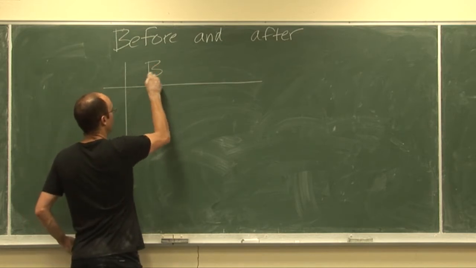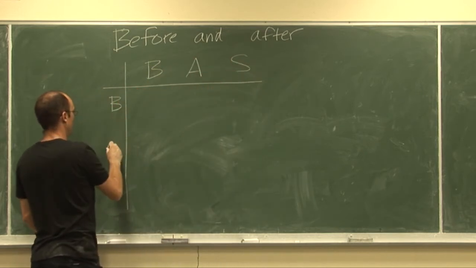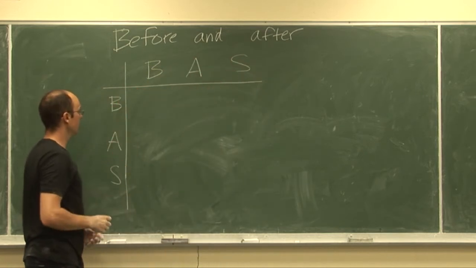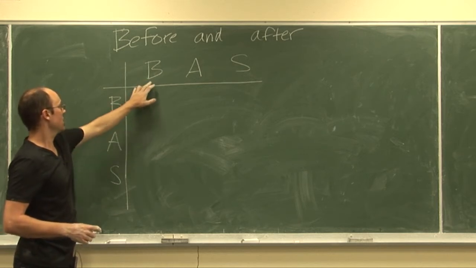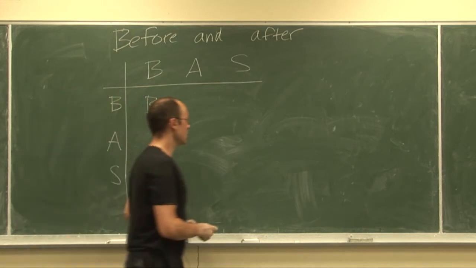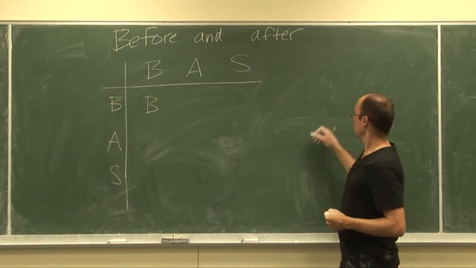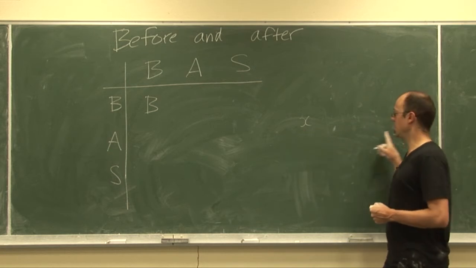So we're going to have before, after, and simultaneous. So what happens when we compose these? What's going to go in here? It turns out it will be a before. So this will correspond to a situation where we have two events, x and y. It could be teeth and bed.